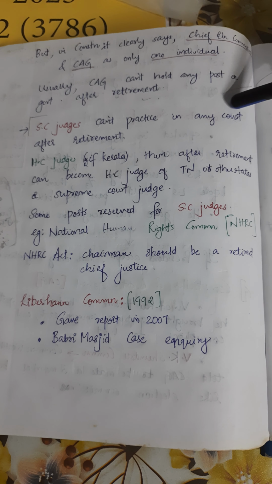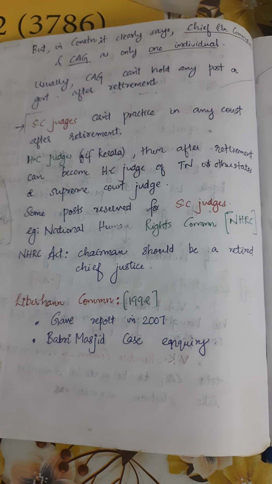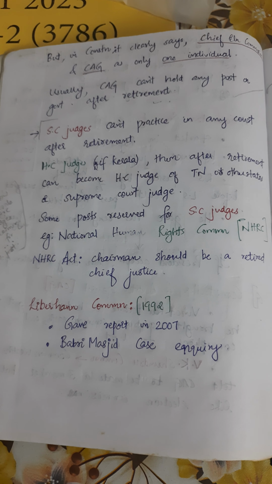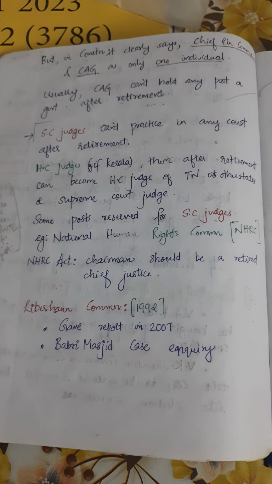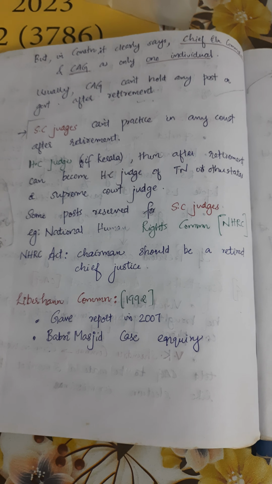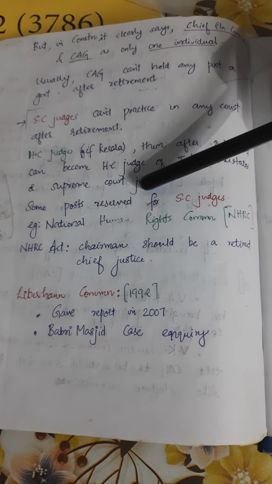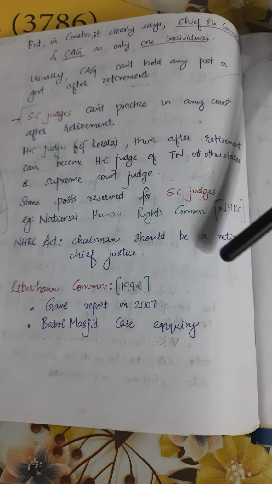Usually, CAGs cannot hold any posts in government after retirement. Supreme Court judges cannot practice in any court after retirement. A High Court judge of Kerala, after retirement, can become a High Court judge of Tamil Nadu or other states, or a Supreme Court judge. Some posts are reserved for Supreme Court judges, for example the National Human Rights Commission (NHRC) under the NHRC Act. The Chairman should be a retired Chief Justice.